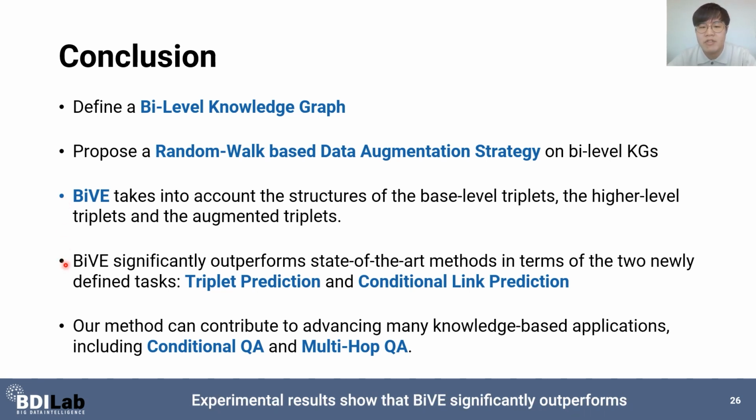Experimental results show that Bi-Level significantly outperforms state-of-the-art methods in terms of the two newly defined tasks, triplet prediction and conditional link prediction. We believe that our method can contribute to advancing many knowledge-based applications such as conditional QA and multi-hop QA.